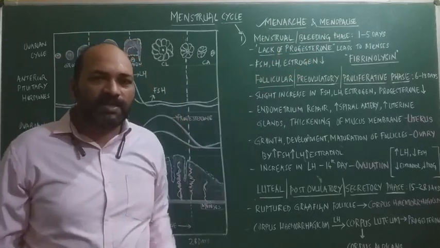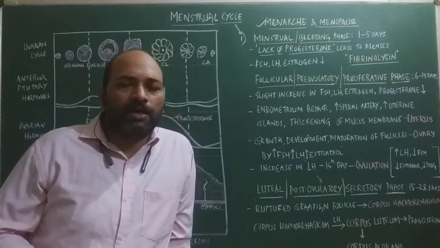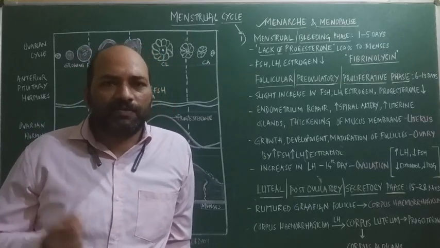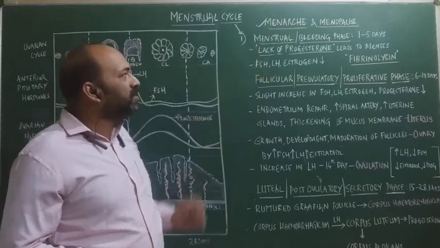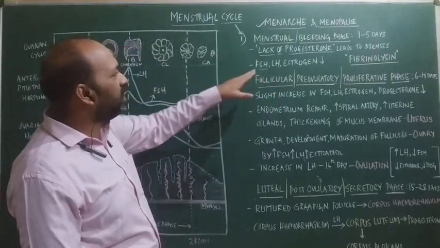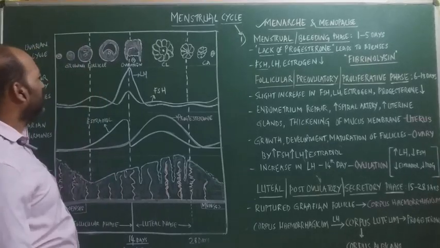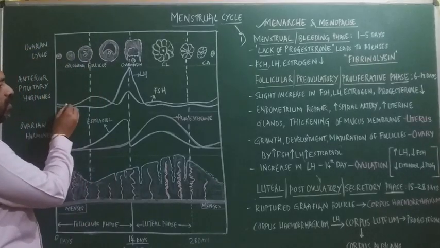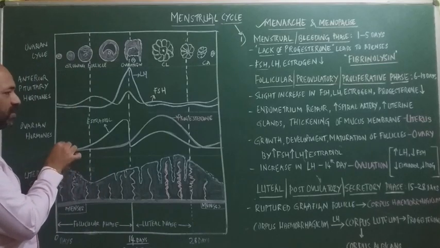Each day a female loses around 40 ml of blood during this phase. And during this phase, the hormones FSH, LH, estrogen, as well as progesterone